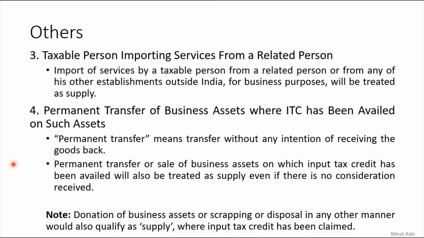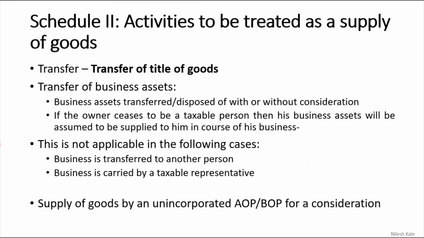Let me also consider Schedule 2 and Schedule 3 today in the same video, so that we will cover more of the syllabus in this time. Schedule 2, activities to be treated as supply of goods. Here they do not give a condition whether it is for consideration or not, whether it is for business purpose or not. These are such activities that you have to directly declare as yes, these are taxable supplies.